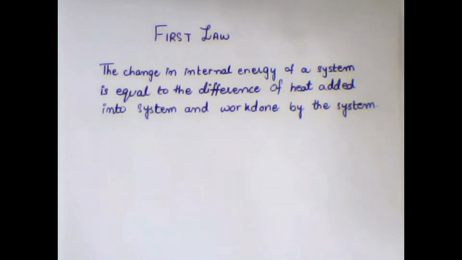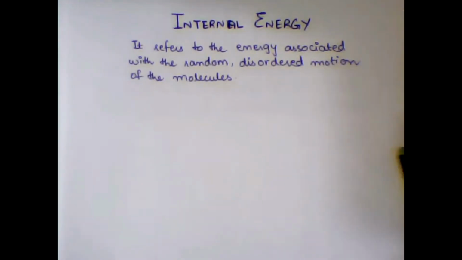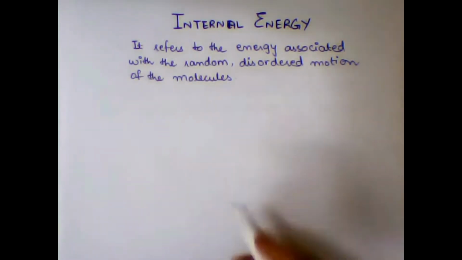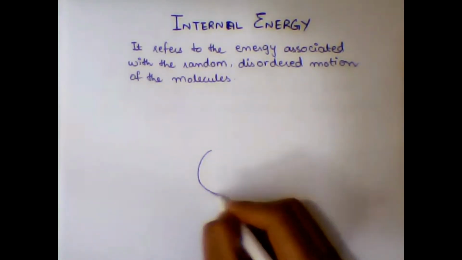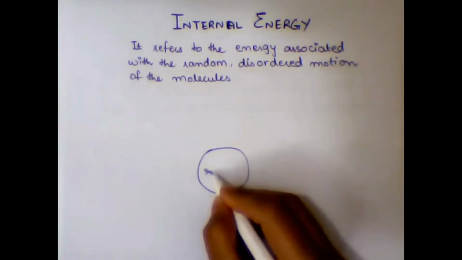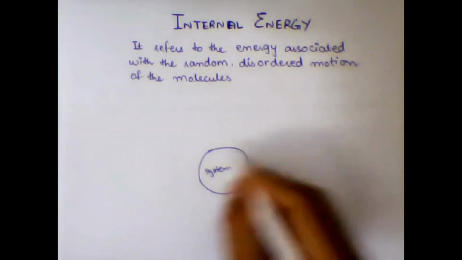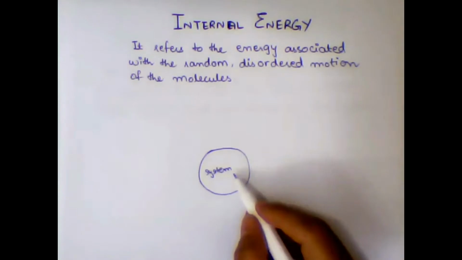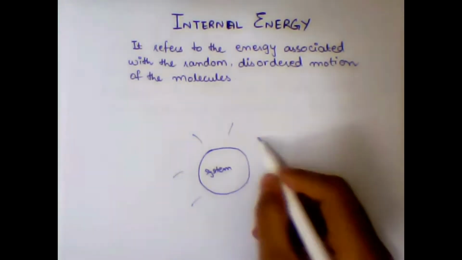Now come to our main topic, that is the first law of thermodynamics. To understand the first law of thermodynamics, it is important to understand the internal energy first. So internal energy, in a very simple way, is the total energy of a system. Now suppose that we have a system. This is a system. It has fixed boundaries, right? And it has the matter inside, and the rest is the surroundings.